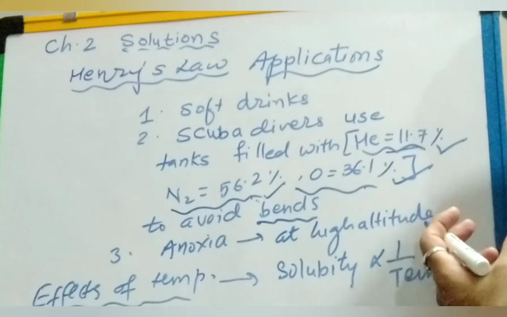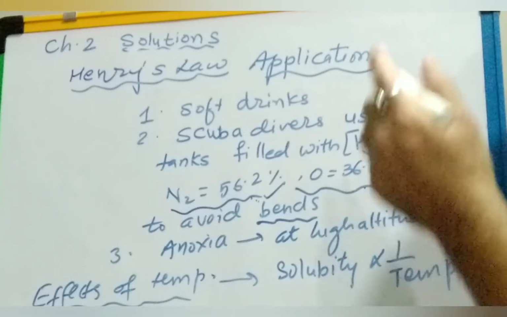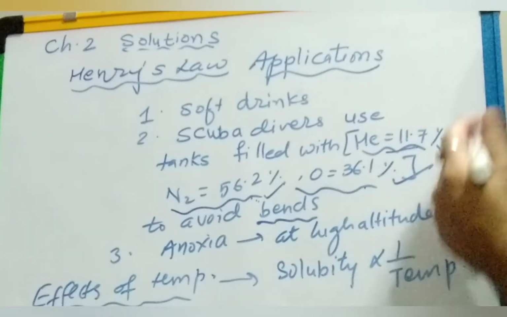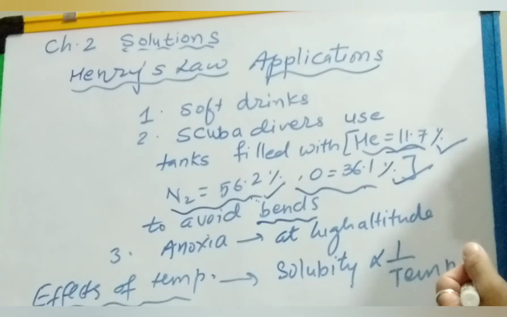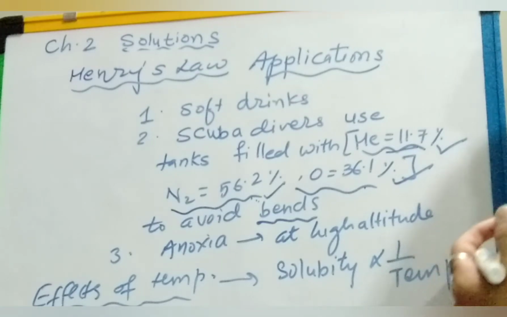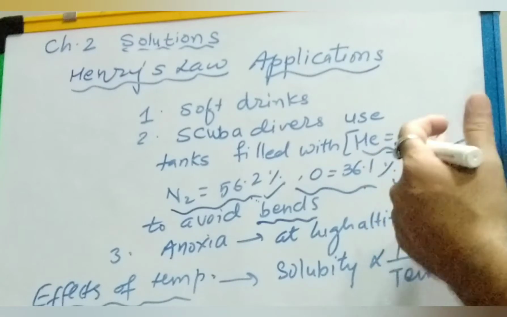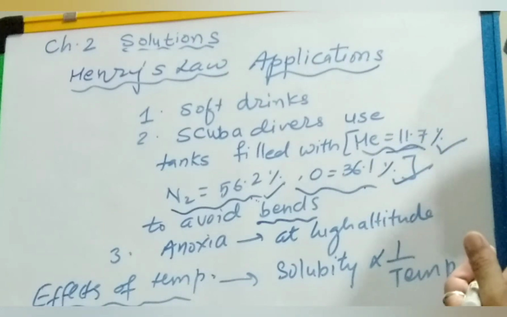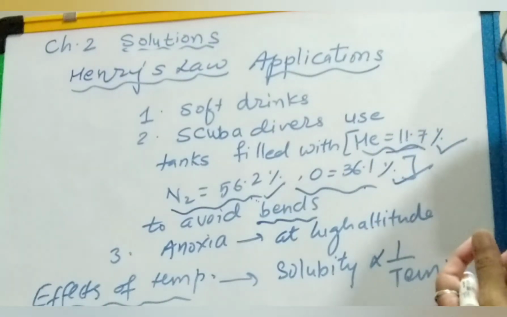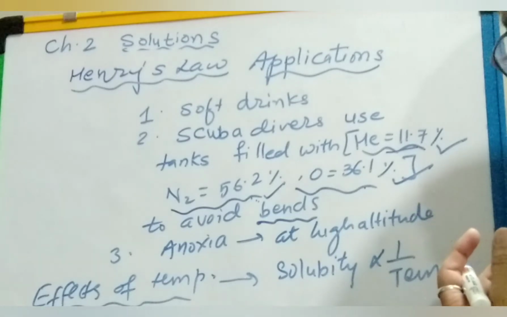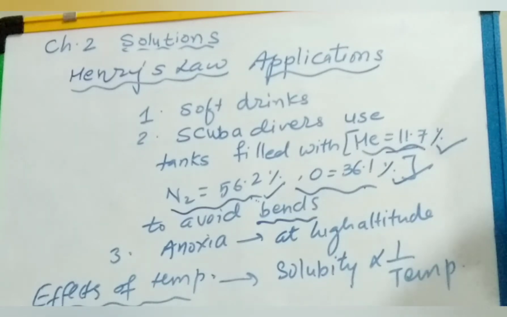And the third condition that we see is when we go to high altitudes, going above, the concentration of oxygen keeps on decreasing. Because of that, people living at high altitude or climbers have a lower concentration of oxygen. Low blood oxygen causes climbers to become weak, and they are unable to even think clearly.